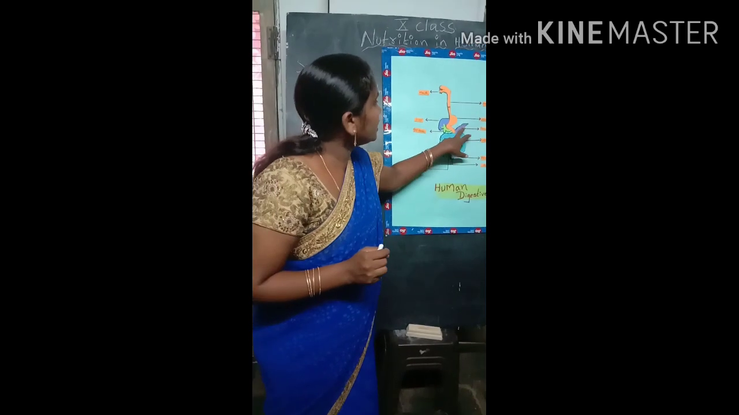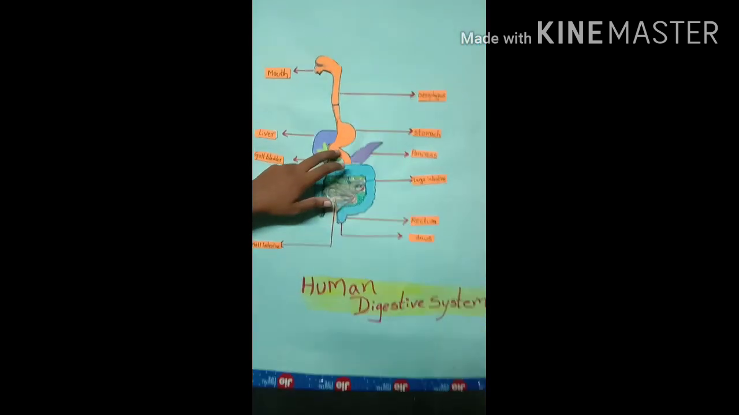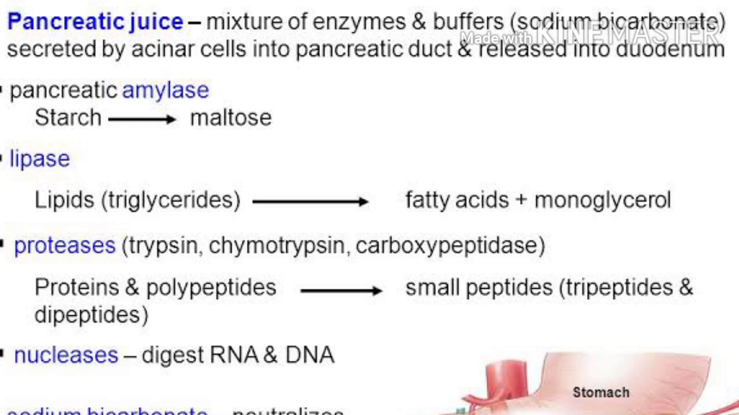After that, there is the pancreas. The pancreas releases a juice called pancreatic juice. In this juice, two enzymes are present: trypsin and lipase. What is the role of trypsin?